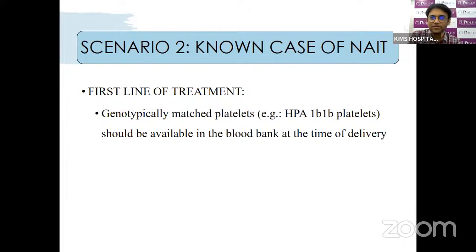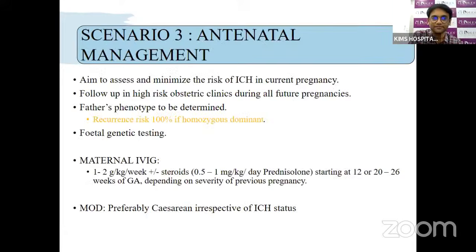So suppose we know that this mother had a history of NATE, or antenatally we have diagnosed this to be NATE by means of genomic studies, then we always get the baby delivered in an institute where we have genotypically matched platelets, that is human platelet antigen 1B, 1B platelets. This should be available in the blood bank at the time of delivery, and this is the first choice. Sometimes if you're still not able to get it, then there's no option, we can give the RDP, but it's always preferable in a proven case of NATE to give human platelet antigen 1B, 1B.